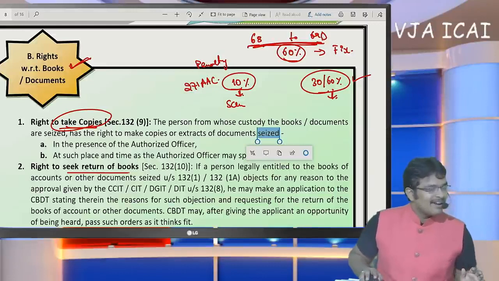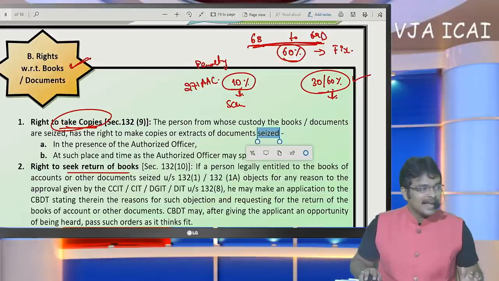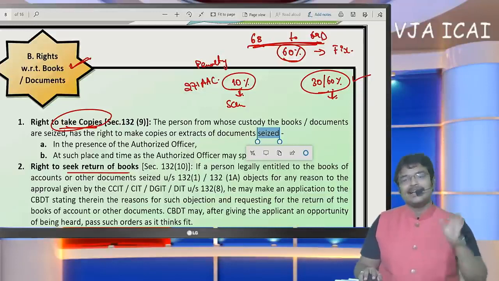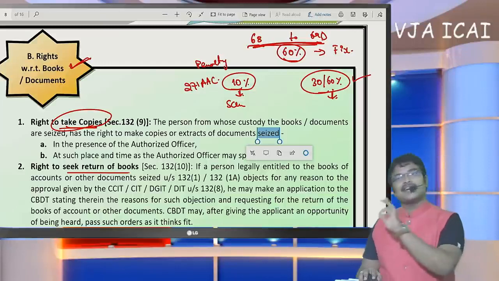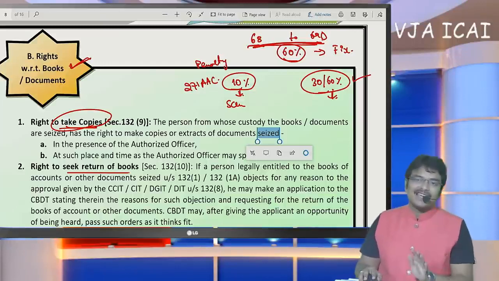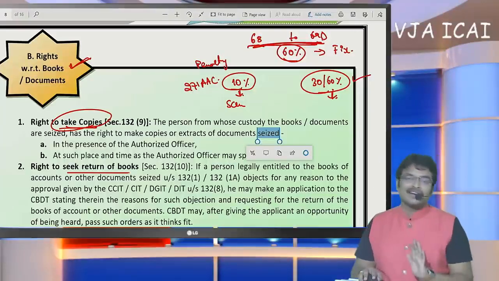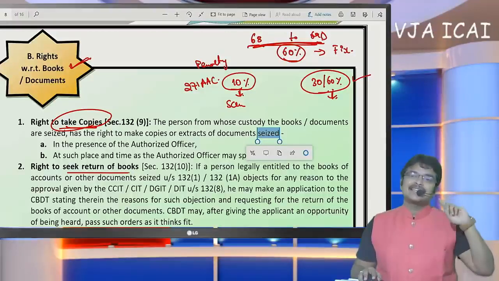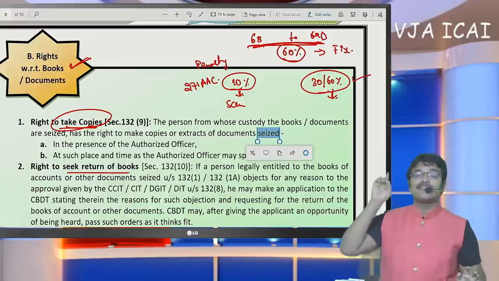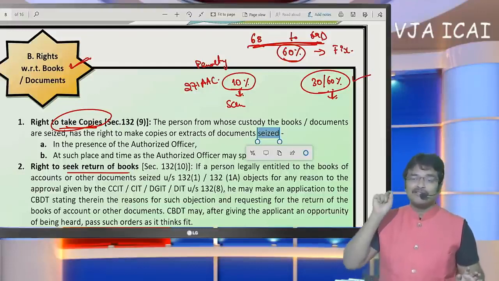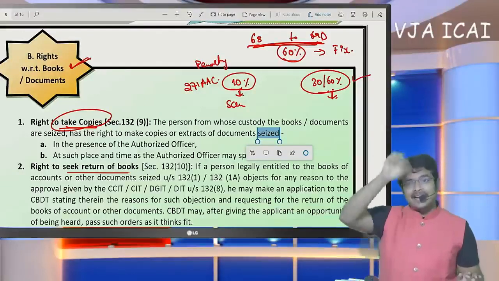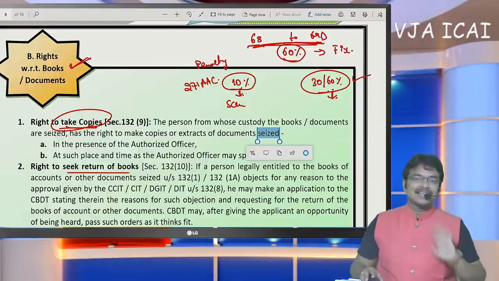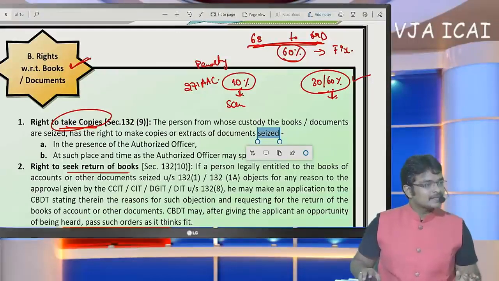Sir, is the withdrawing of pending scrutiny cases applicable for a survey under 133A? No. Whenever a survey under 133A is made, the officer automatically converts it into scrutiny. Every survey case will automatically be converted into scrutiny, so dropping of proceedings is not applicable here. The right to drop proceedings under section 152 is applicable only in income escaping assessment cases, not in search cases and scrutiny cases.